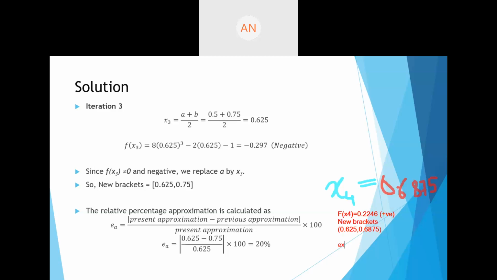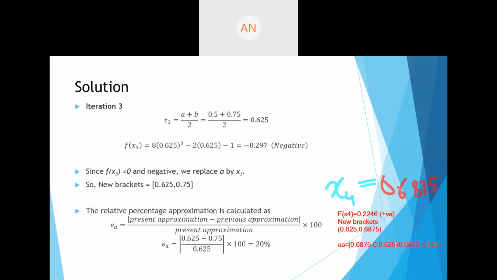So the relative approximate error EA will be equal to modulus of (0.6875 minus 0.625, your previous approximation), and the whole thing divided by the present approximation, which is 0.6875, and this thing you're multiplying by 100.